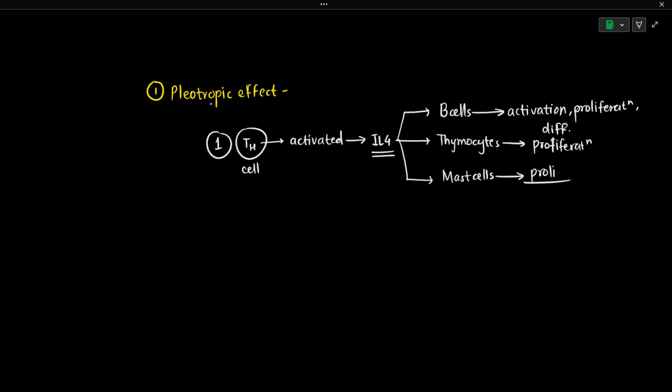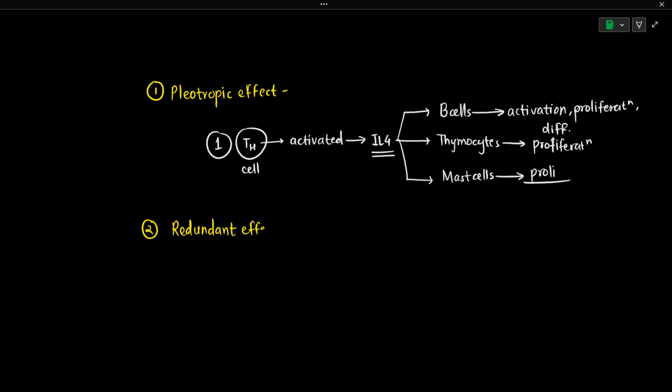of different cells. That type of effect of a cytokine is known as pleiotropic effect. Okay, so this is pleiotropic effect, where one cytokine is going to result in activation of multiple cells. Then there is another type of effect which is known as redundant effect.